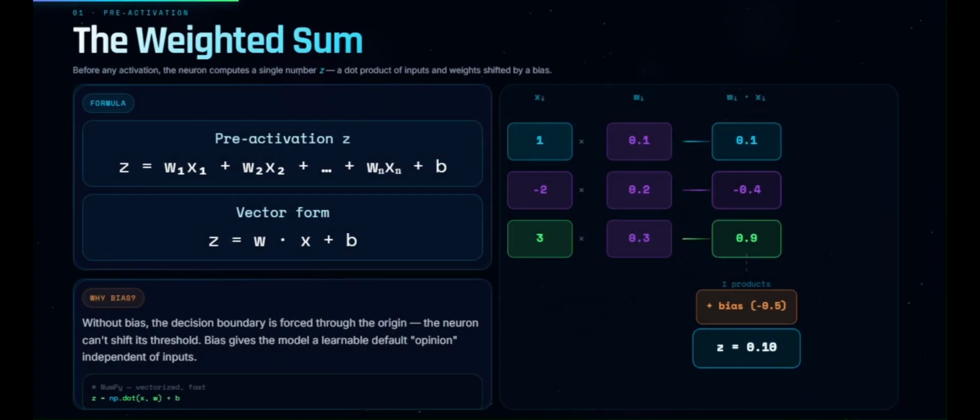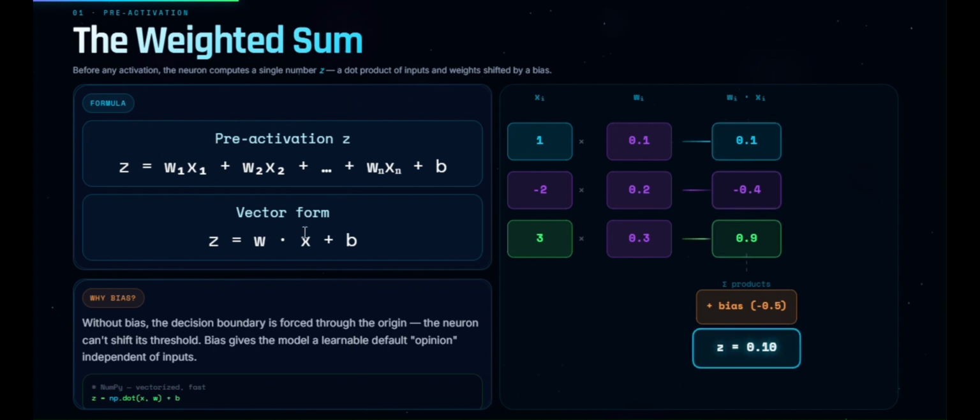Now let's zoom into the first step, the weighted sum. A neuron receives multiple inputs, but not all inputs matter equally. That's why every input gets assigned a weight. The neuron multiplies every input by its corresponding weight, then adds everything together, along with a bias, mathematically following the formula of pre-activation, which is given here.